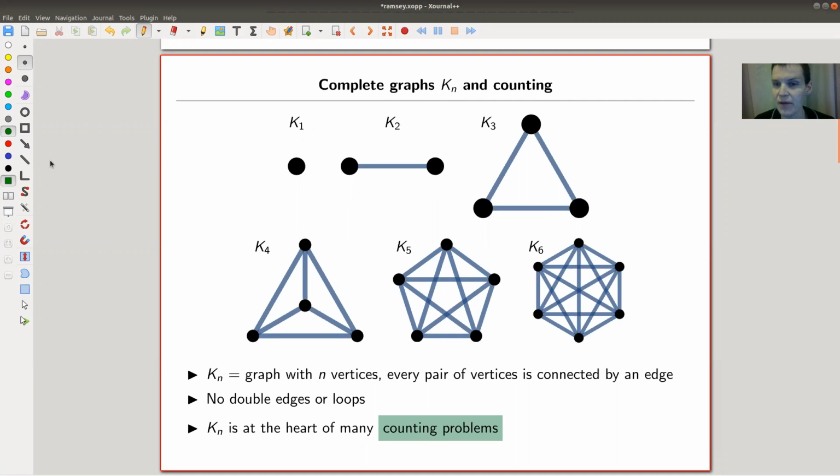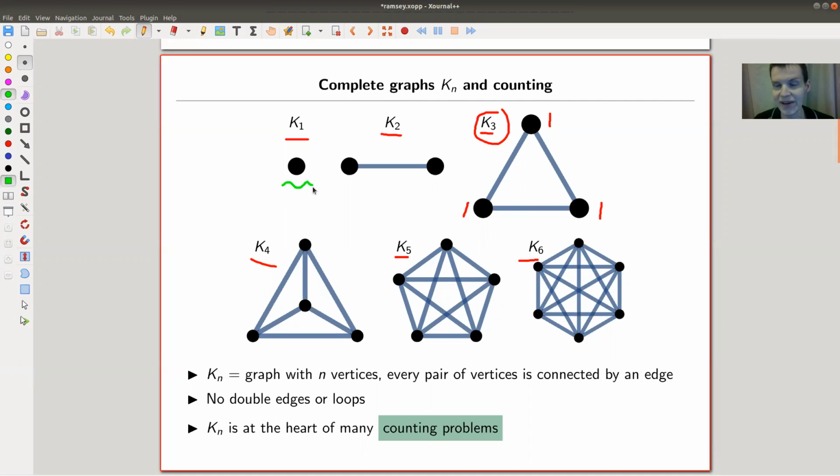So a certain type of graphs, and those graphs are usually denoted by K. So Kn. There's a number n, and the number n is the number of vertices. So here's K3, and I have 3 vertices, 1, 2, 3. And there's a very simple rule to connect them. Just connect everything without creating any loops or double edges. So just between two vertices, just one edge, and just connect everything.